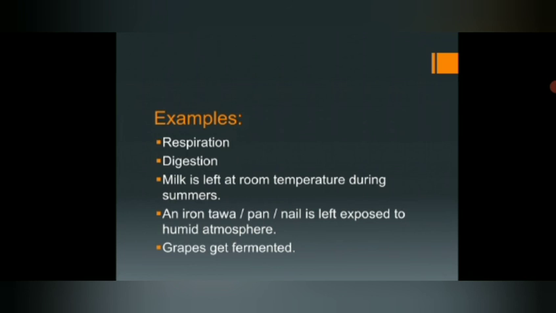Right? So then grapes get fermented. This is nothing but the preparation of wine. What happens there? The sugar which is present in the grapes will be converted into alcohol in the presence of yeast. Okay, so yeast is going to consume all the sugar present in the grapes and convert it into alcohol, which is nothing but fermentation. So in grape fermentation, the sugar is converted into alcohol, which is nothing but a chemical reaction. So these are some of the important reactions which we see in